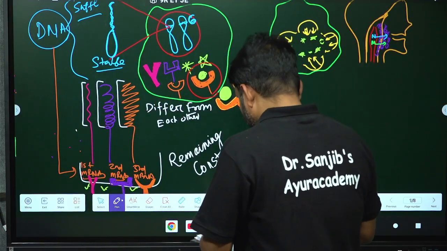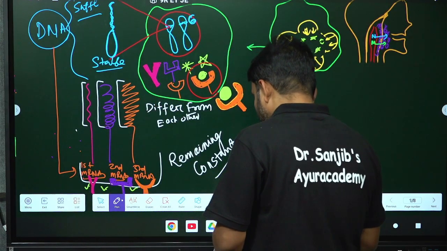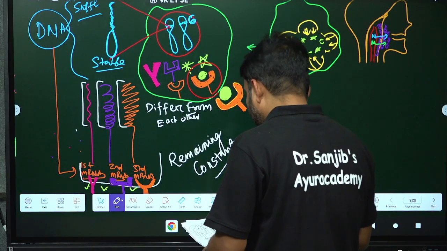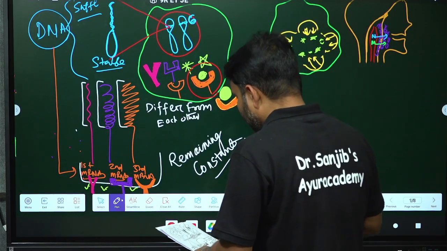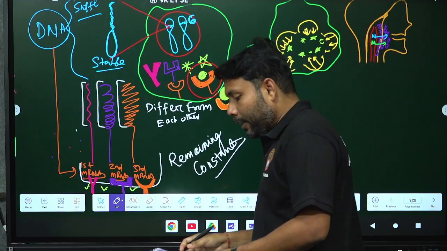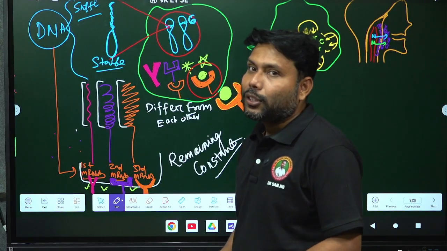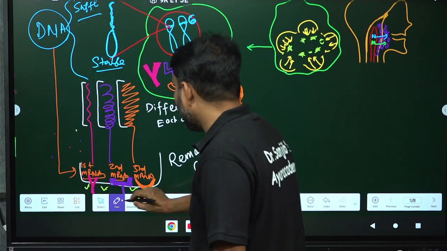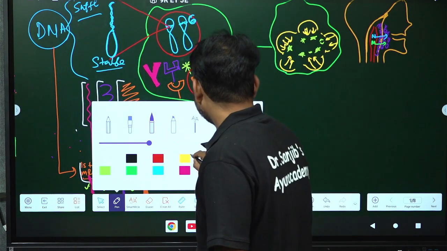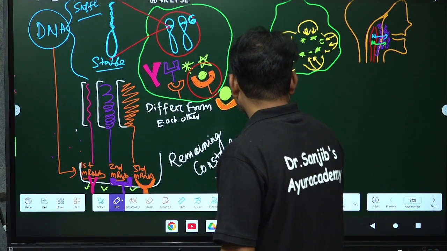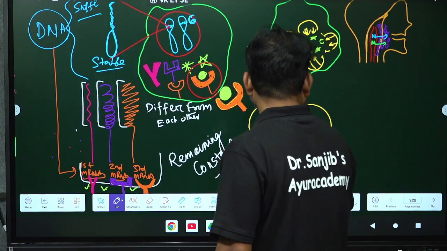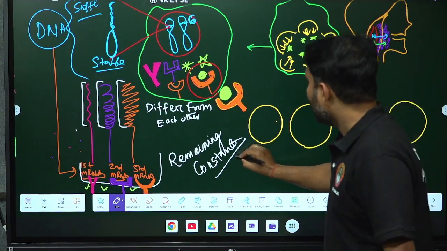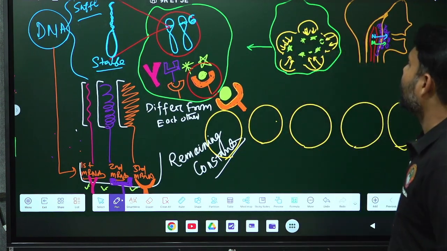Here a very interesting thing is happening. What? Now the processed antigen will come to the lymph node, and in the lymph node you will find the lymphocytes. What are the lymphocytes you will find over here? These are the T lymphocytes. You will find T lymphocytes over here.